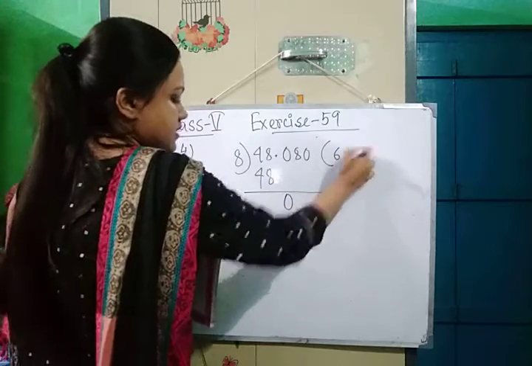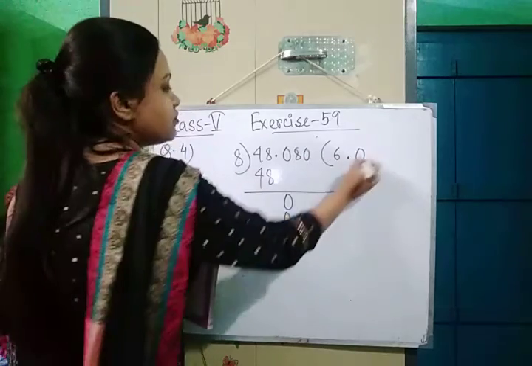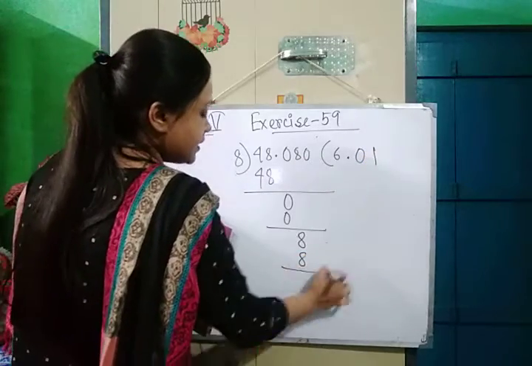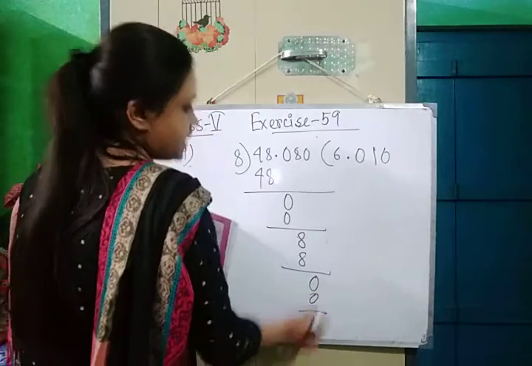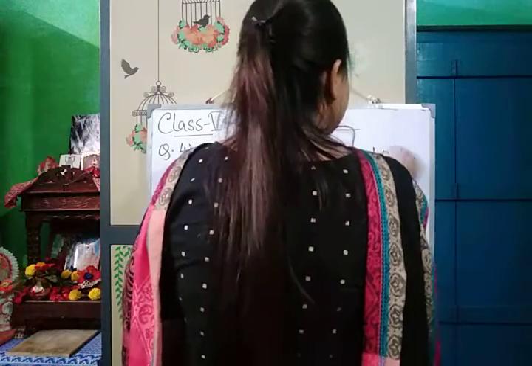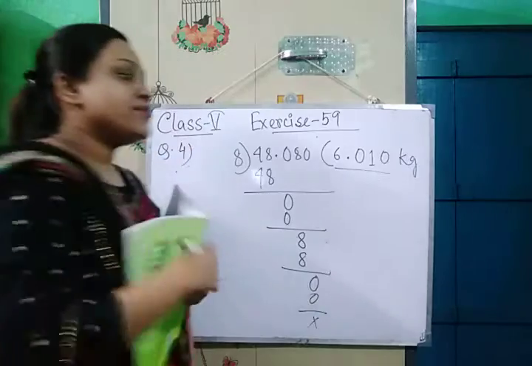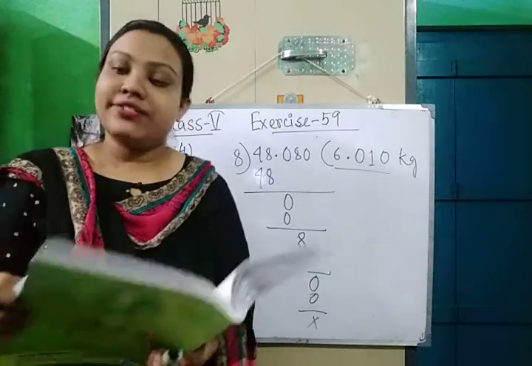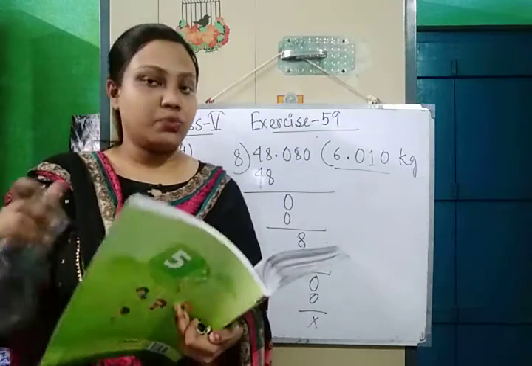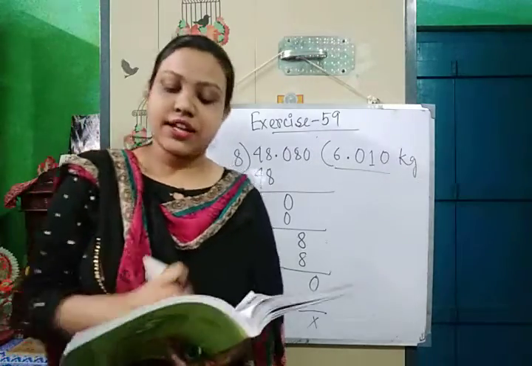So 8 zeros are 0. Then again we will take down this 8. So 8 ones are 8. Then we will take down this 0. So 8 zeros are 0. Okay. So 6.010 kg is the required answer. Okay. So those are simple divisions and simple multiplication. I hope you understood. Next, we will do the word sums on this multiplication and division.